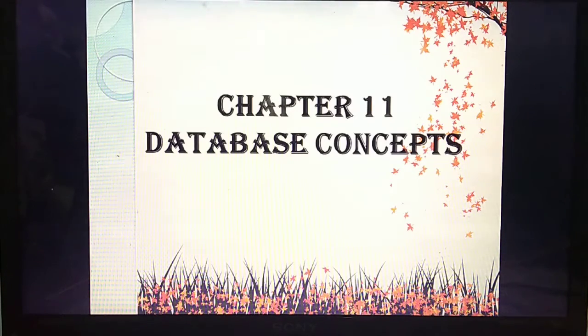Last class we studied: what do you mean by database? What do you mean by database management system? What are the characteristics of database? Then types of models, object model. Isn't it? I asked you to study the types of object model, then characteristics of database, then 2 mark questions. Have you all completed those portions? Please study the daily portions again and again.